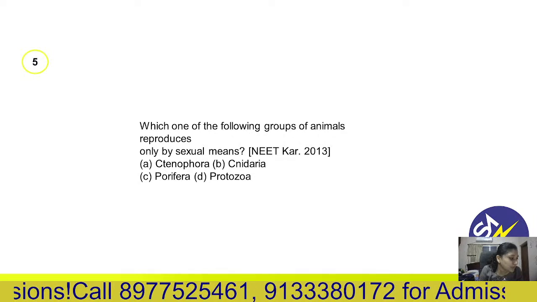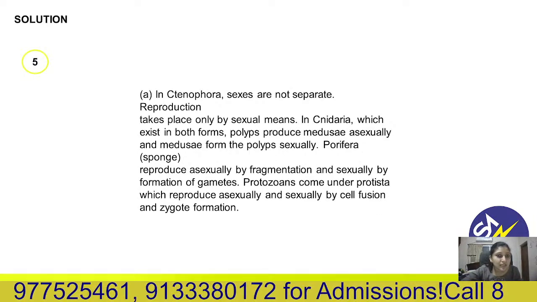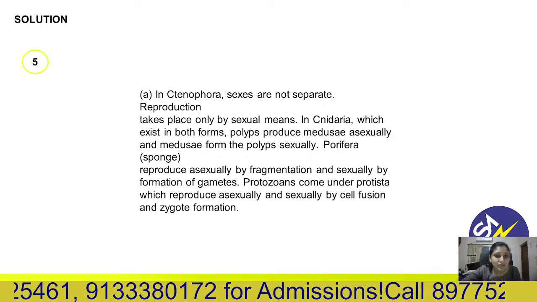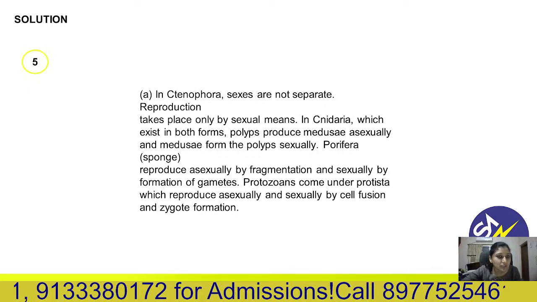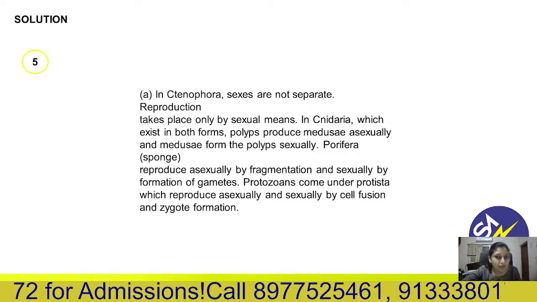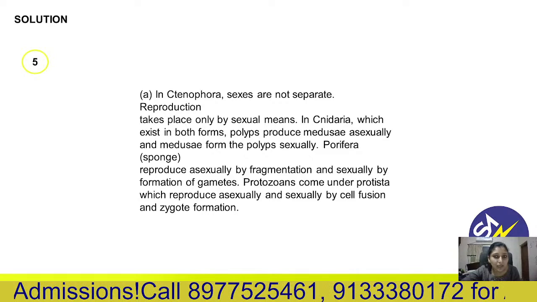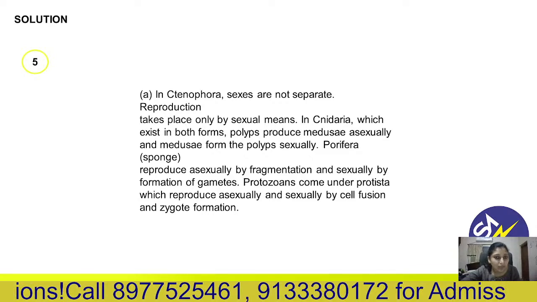You need to select from the options, Shabana. The correct answer is A, Ctenophora. Since sexes are not separated, reproduction takes place only by sexual means. In Cnidaria, asexual reproduction is there, medusa from...